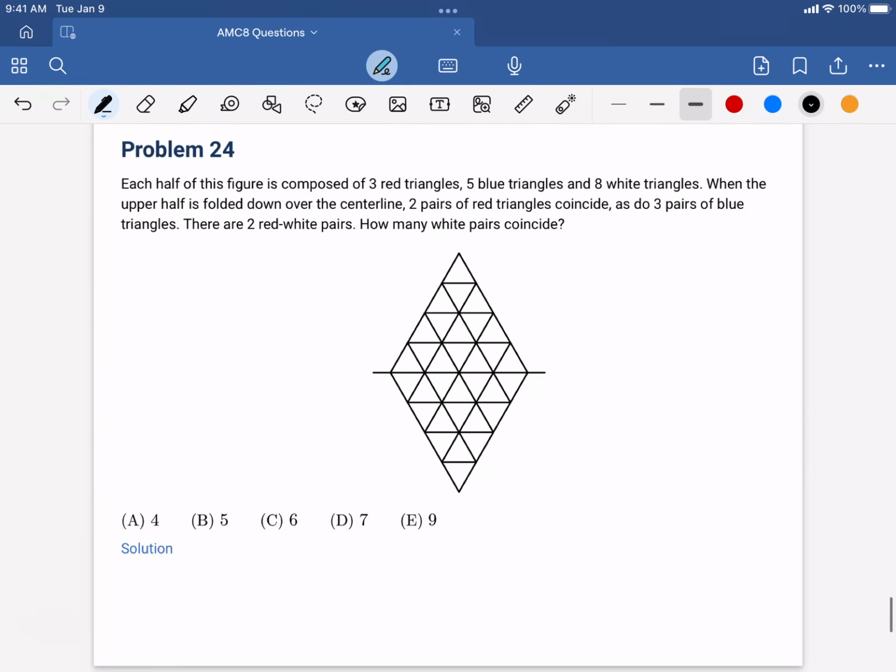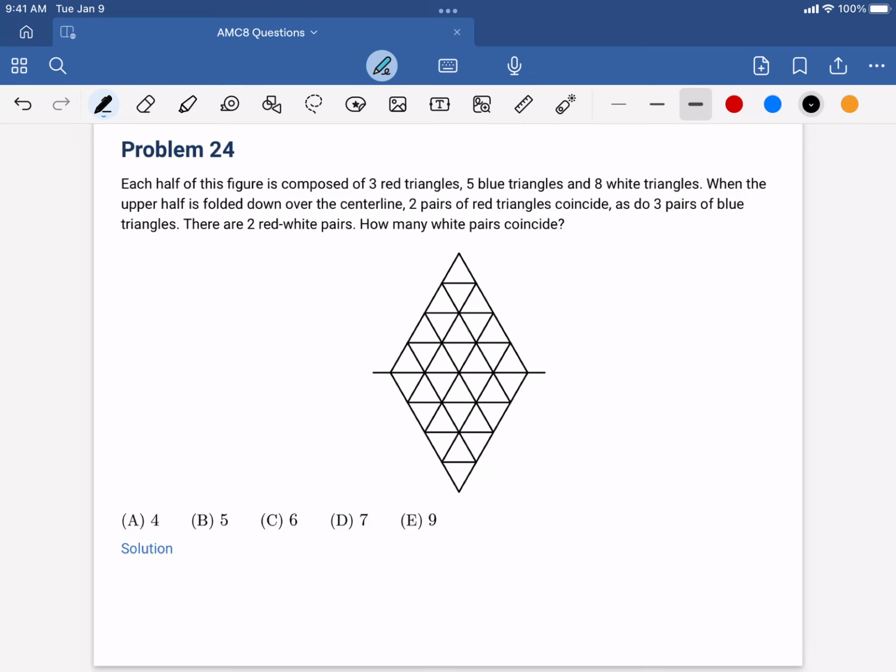Problem 24. Each half of this figure is composed of 3 red, 5 blue, and 8 white triangles. When the upper half is folded down over the center line, 2 pairs of red triangles coincide, as do 3 pairs of blue triangles. There are 2 red white pairs. How many white pairs coincide?